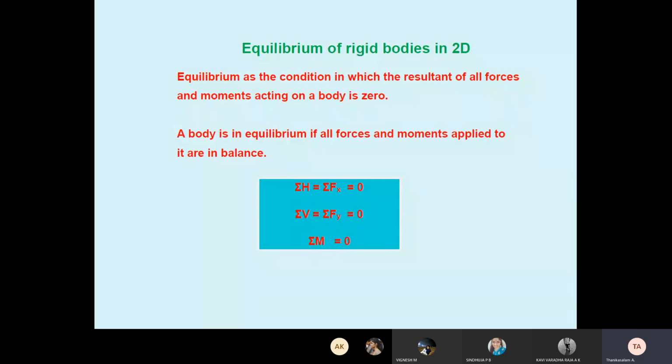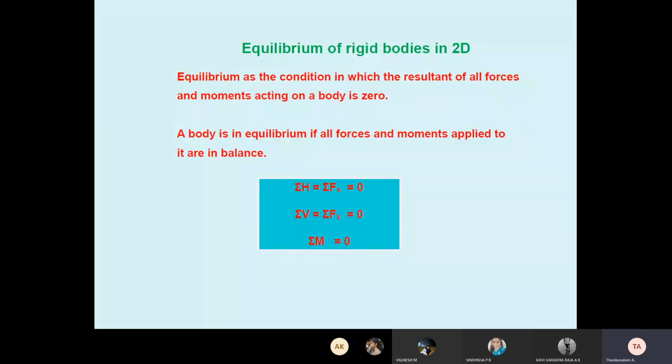That is, summation H equal to 0, summation V equal to 0. A rigid body has shape and size, length, everything. That's why the moment comes in here. Summation H equal to 0, summation V equal to 0, summation M equal to 0.